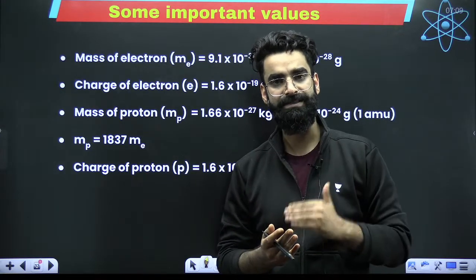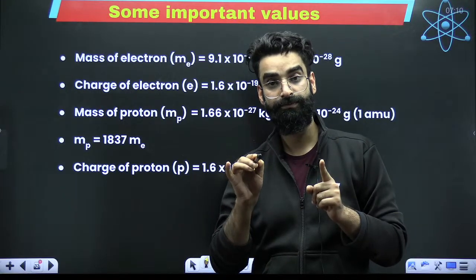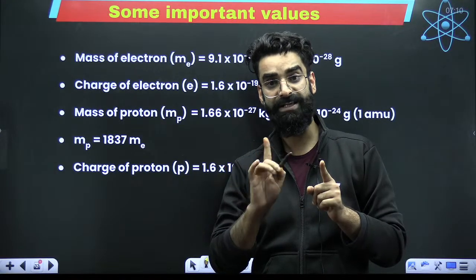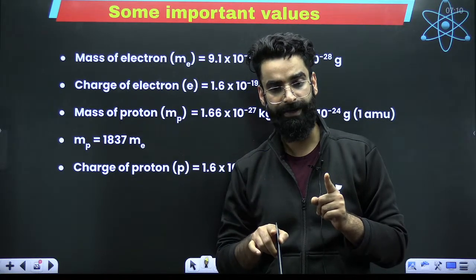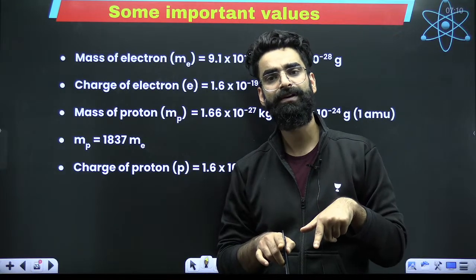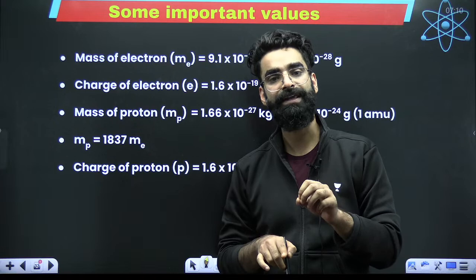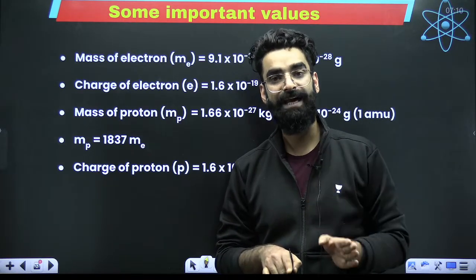Similarly, in case of anode rays, when the gas is H2, first the e/m ratio of anode rays was calculated. Number two, the charge of the protons which form the anode rays was calculated. After that, the mass of the proton was calculated.